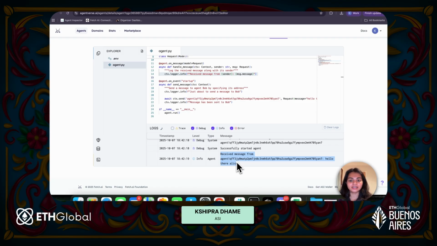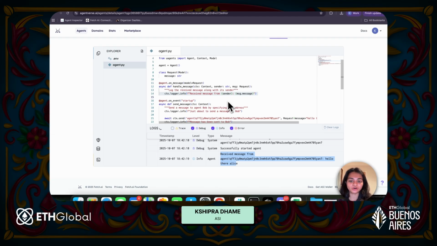For that, the key bits are: you need to have the on message handler defined on your agent. You need to know the data model that is exchanged between the two agents, and you can exchange messages using the ctx.send command.